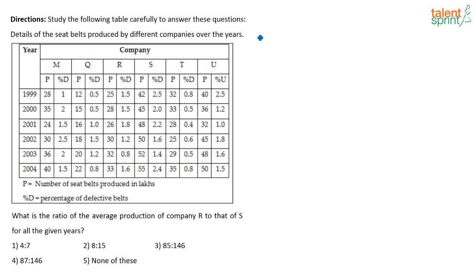Study the following table carefully and answer these questions. Details of the seat belts produced by different companies over the years is given. Now, first question. P represents the number of seat belts produced in lakhs. Percentage D represents the percentage of defective belts.